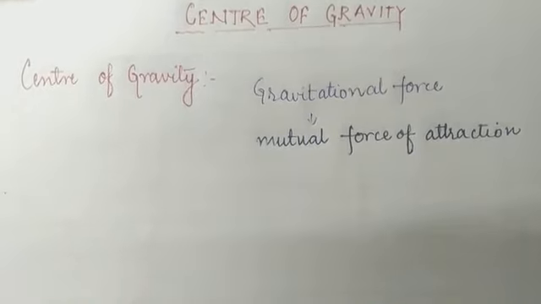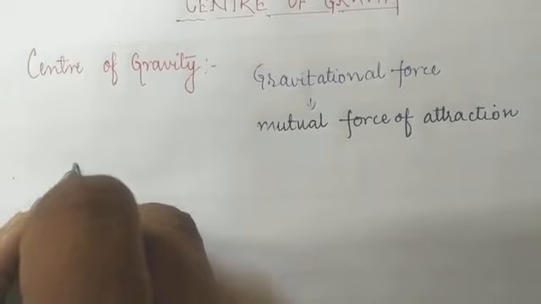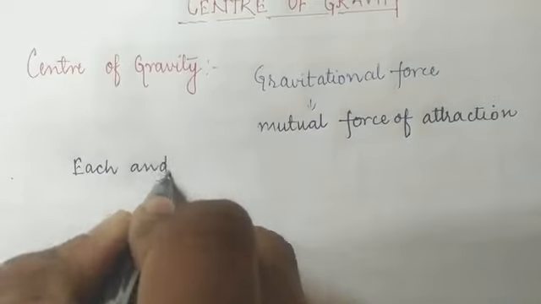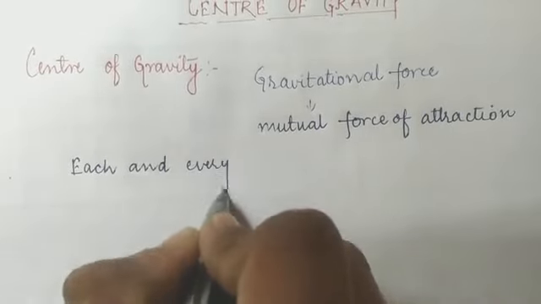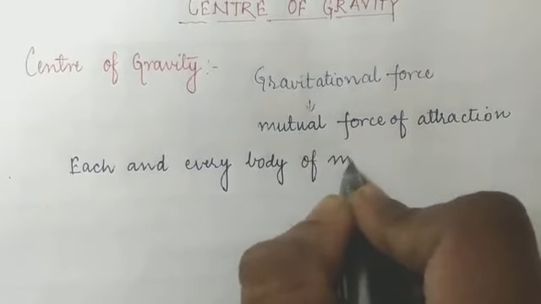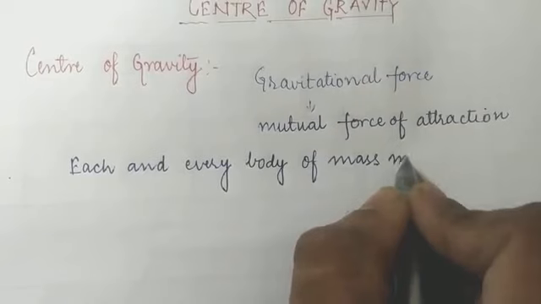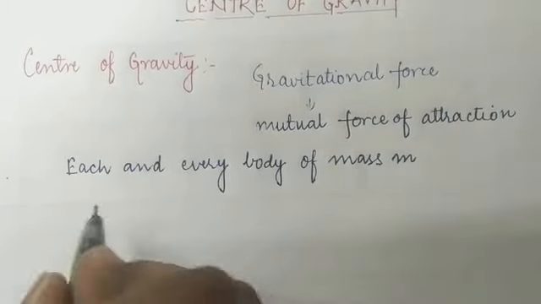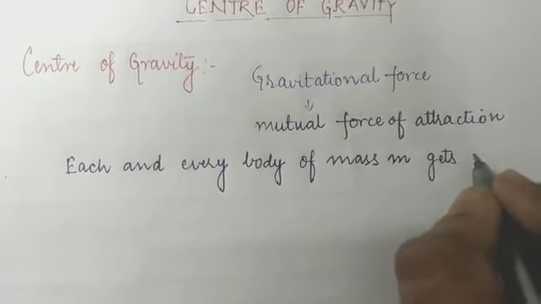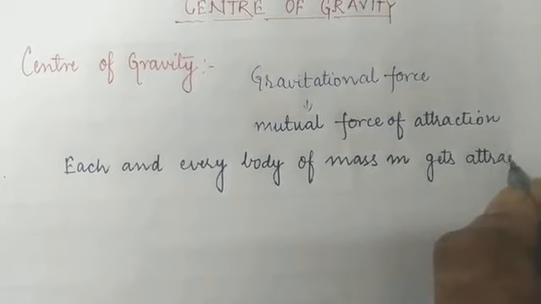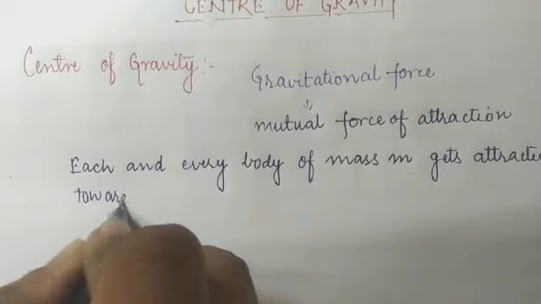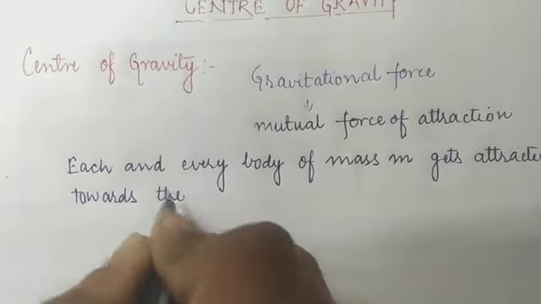What I have said here is that each and every body of mass m gets attracted towards the center of earth.